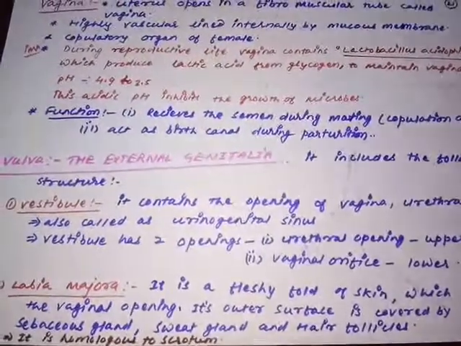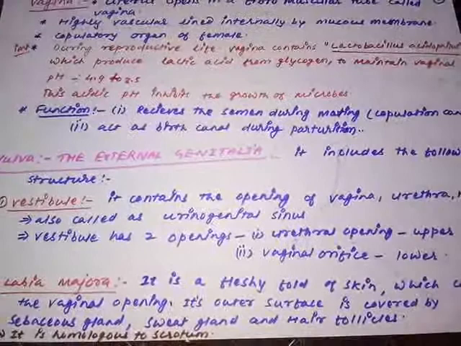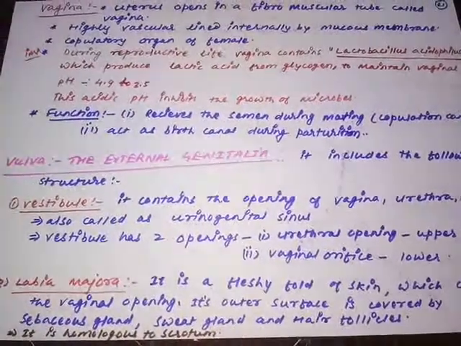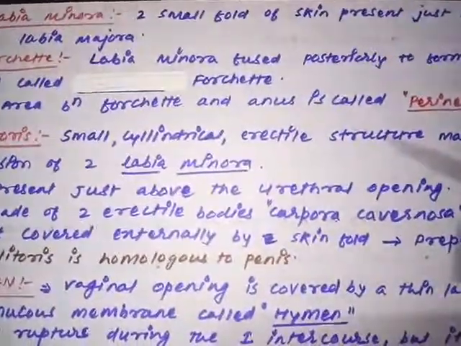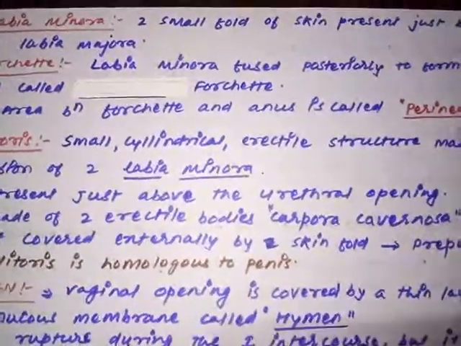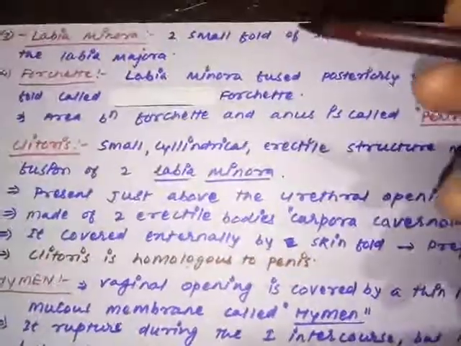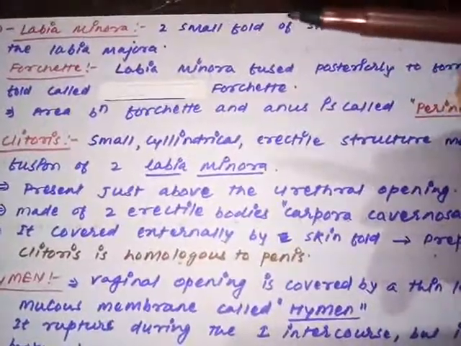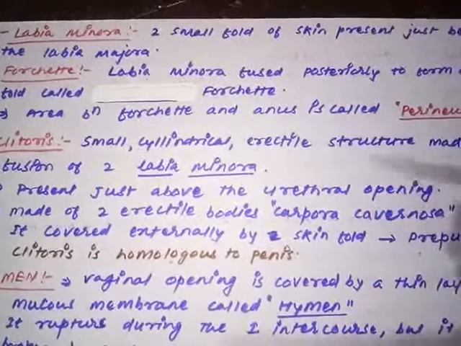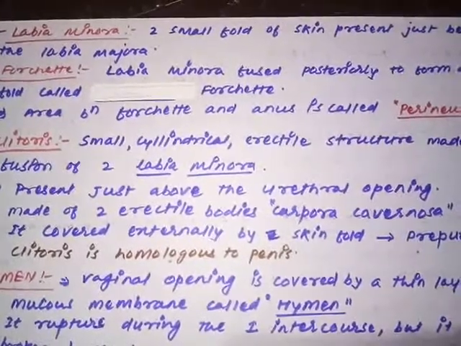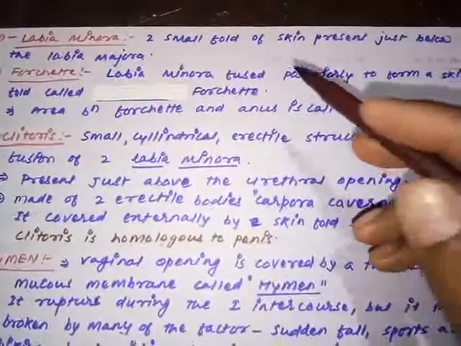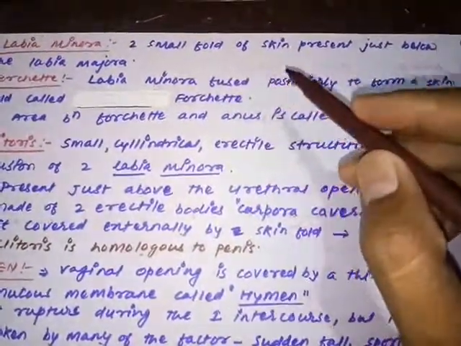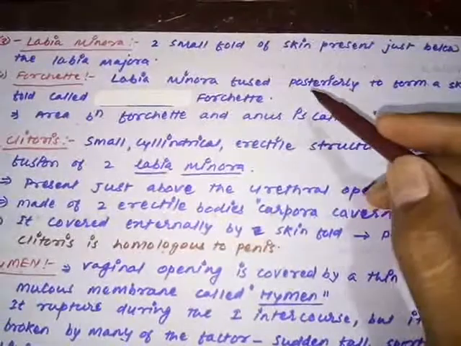Now moving on to the next structure of the female external genitalia that are part of the vulva. The next one is the labia minora. Labia minora are again a skin fold, present just below the labia majora. They are smaller in size, that is why they are called labia minora. So labia minora are the two small folds of skin present just below the labia majora.